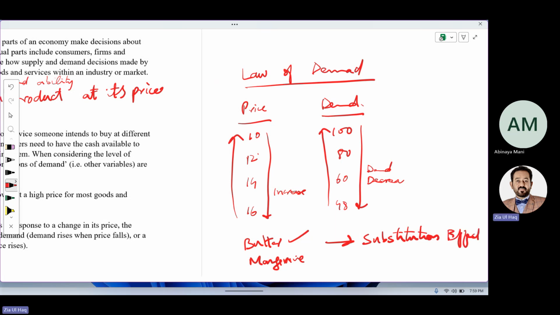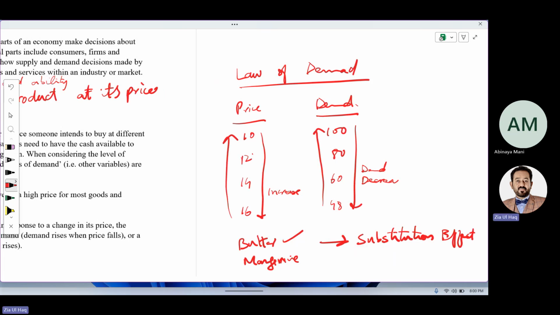I mean, if one product's price increases, people prefer the substitute. If the product's price is decreasing, demand will increase, because instead of buying the substitute, people will go to buy it. They will move from the substitute to it. That's called the substitution effect.